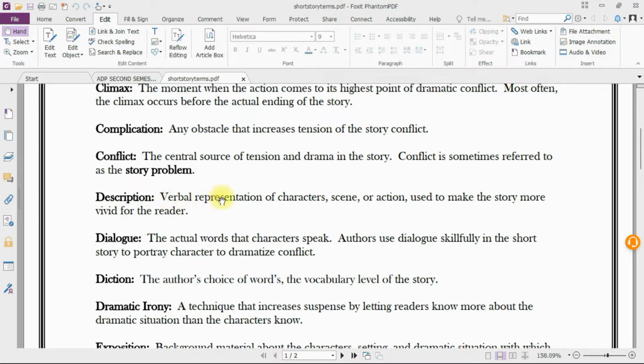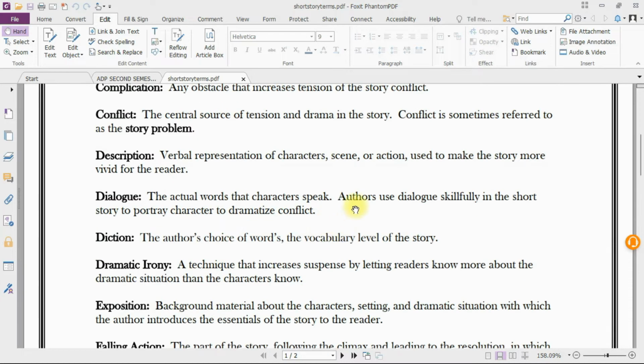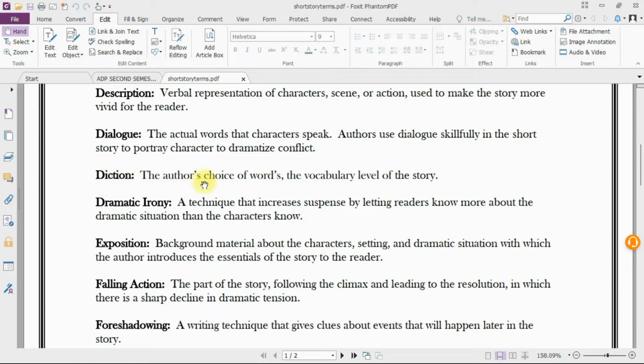Description: verbal representation of characters, scene, or action, used to make the story more vivid for the reader. Dialogue: the actual words that characters speak. Authors use dialogue skillfully in the short story to portray character and to dramatize conflict. Diction: the author's choice of words, the vocabulary level of the story.